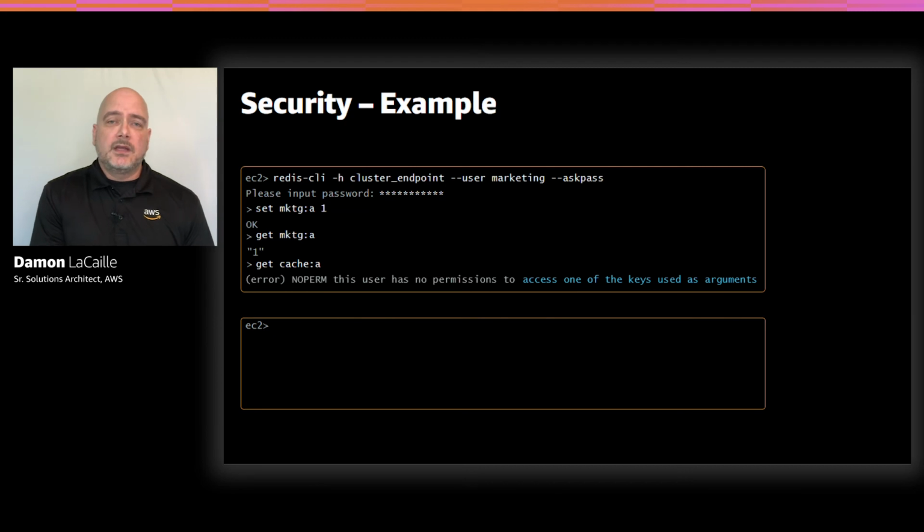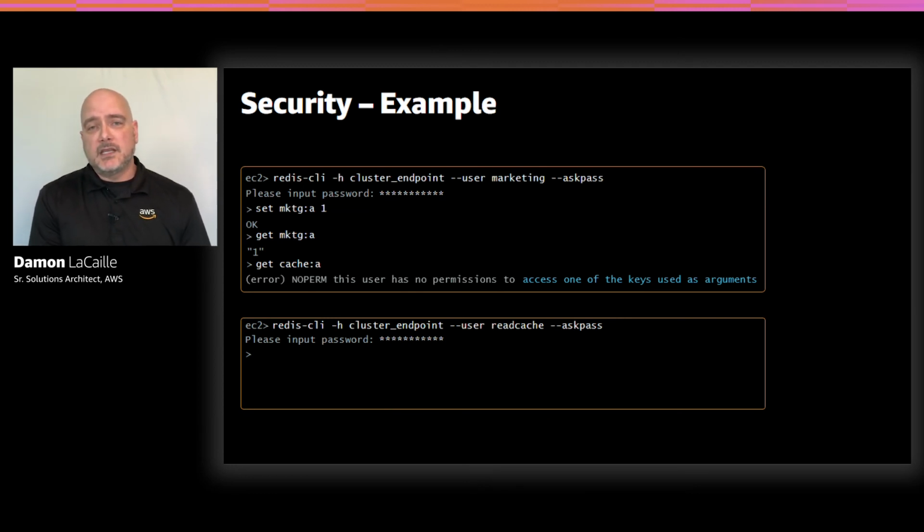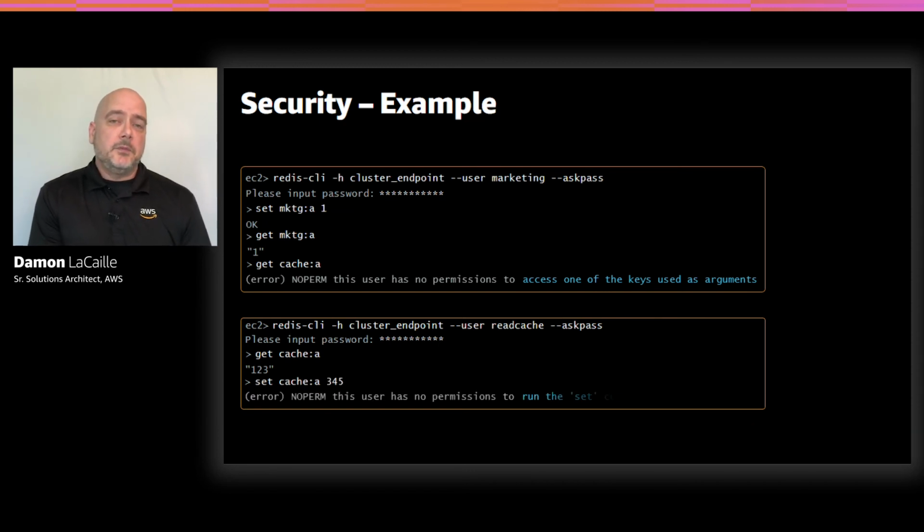So in this example, we're going to connect with the read cache user. We're going to type in our password. Then we're going to run the get command that just failed for the marketing user, right? So if we run get cache:*a, we get a successful response, because again, we're authorized for that key space. Now let's set that same key to a different value with the set command. And here we're actually going to get an error. Even though we were able to read it, the read cache user isn't allowed to use the set command. So in this first example, we see an error based on the key space being accessed, and in the second, an error based on a command being accessed.